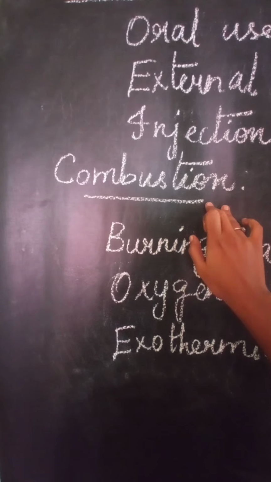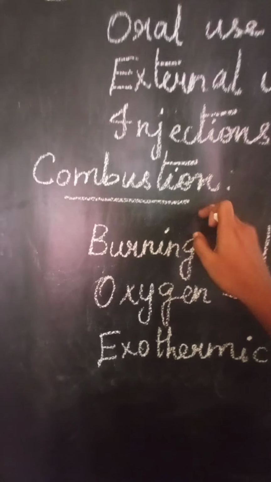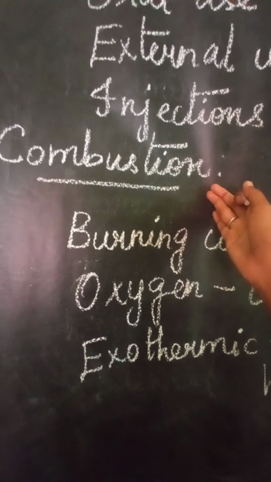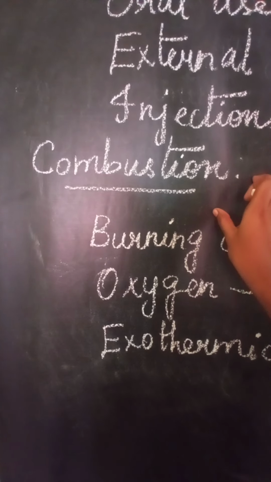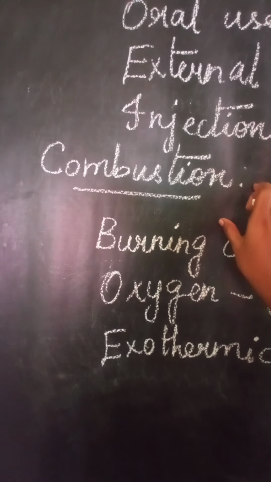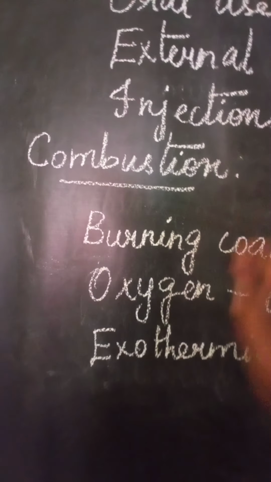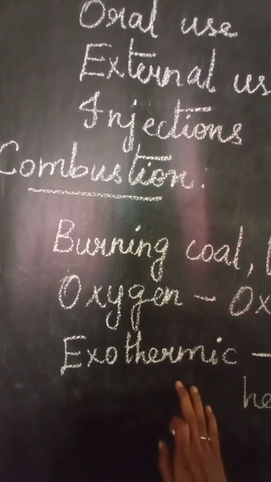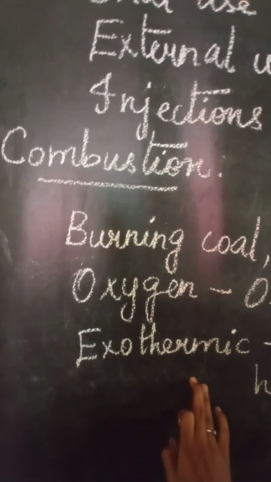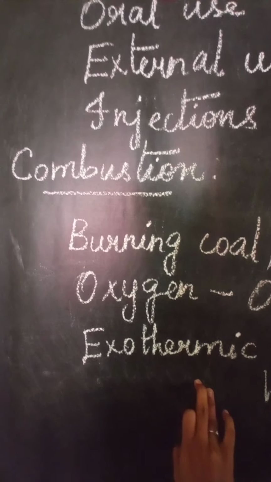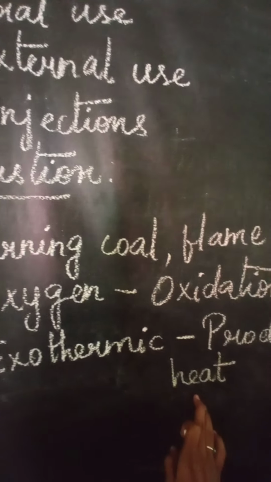When burning takes place, heat is produced. So combustion reactions are exothermic in nature, because heat is produced during burning.